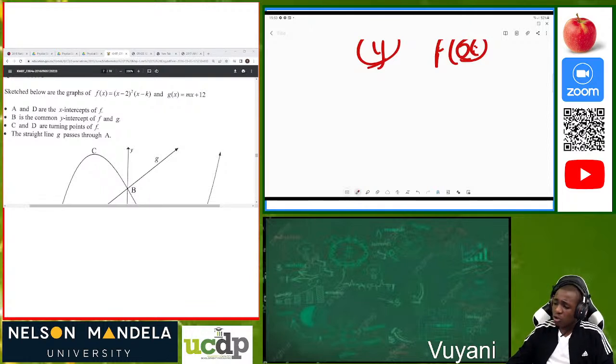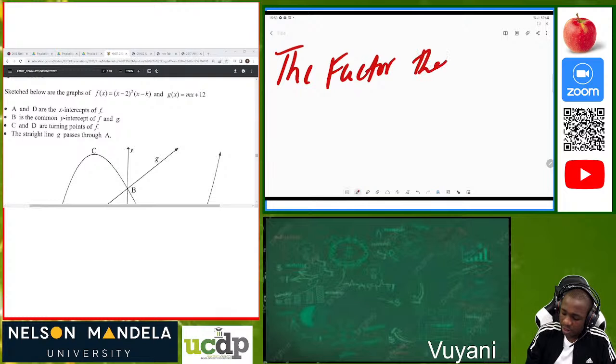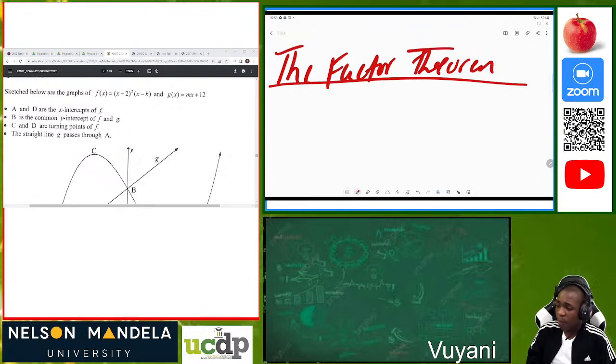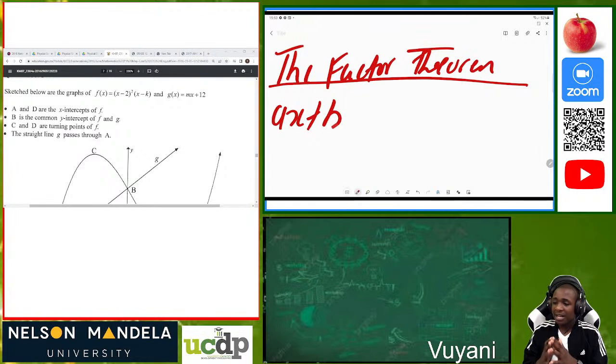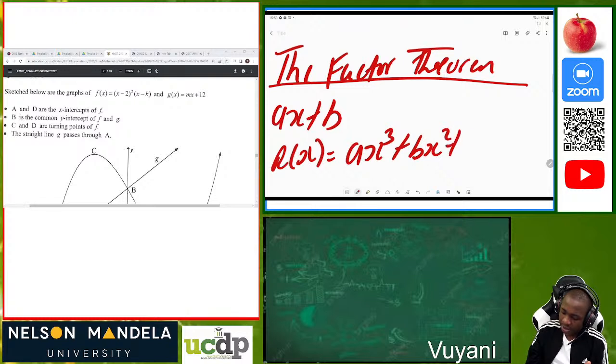Now we have what we call the factor theorem. What is important is to understand that the factor theorem states that if the linear polynomial ax plus b is a factor of a polynomial. In this grade 12, in this chapter, we are dealing with a cubic polynomial. A cubic polynomial is a polynomial in the form of ax cubed plus bx squared plus cx plus d. This is a cubic polynomial.